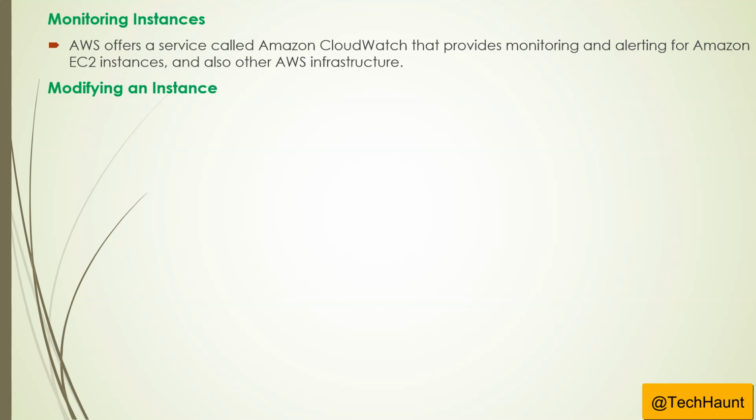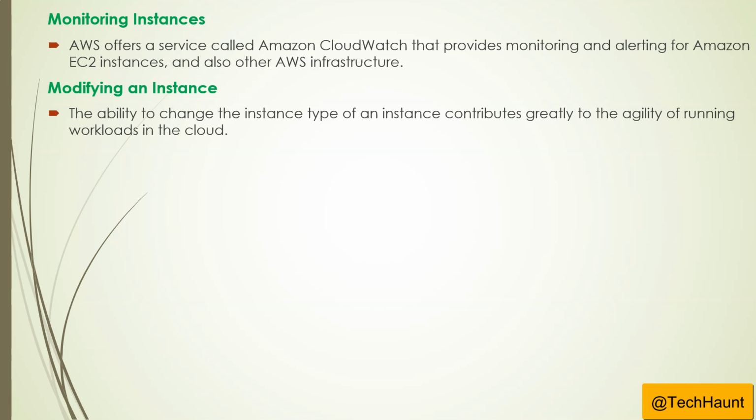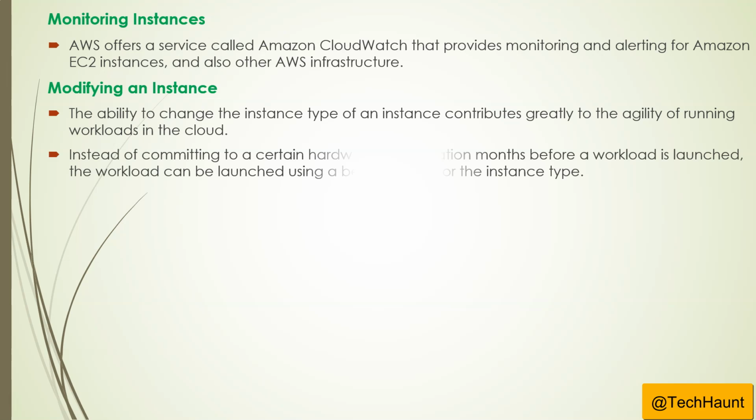You can also modify an EC2 instance, which gives you the ability to change the instance type of an instance. This contributes greatly to the agility of running workloads in the cloud. Instead of committing to a certain hardware configuration months before a workload is launched, the workload can be launched using a best estimate for the instance type. We will take a look at what the instance type is and how we can choose the best instance type from the cost perspective as well as the load perspective and as per our requirement.